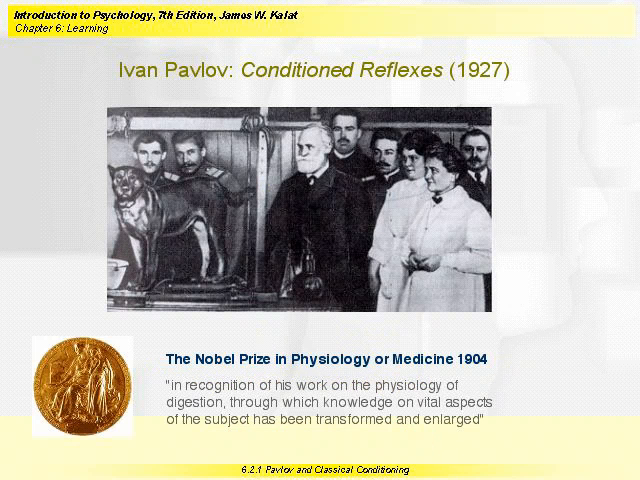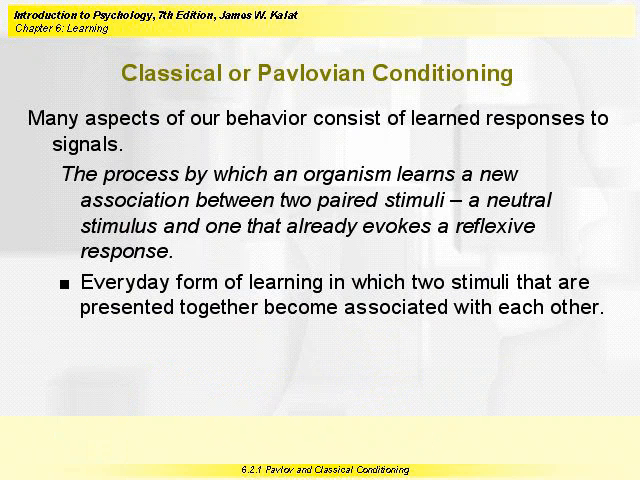Pavlovian or classical conditioning. Many aspects of our behavior consist of learned responses to signals. The text definition of classical conditioning is the process by which an organism learns a new association between two paired stimuli, a neutral stimulus and one that already evokes a reflexive response. Classical conditioning is an everyday form of learning in which two stimuli that are presented together become associated with each other. Whenever one stimulus predicts a second stimulus that produces a response, we have the conditions necessary for classical conditioning.